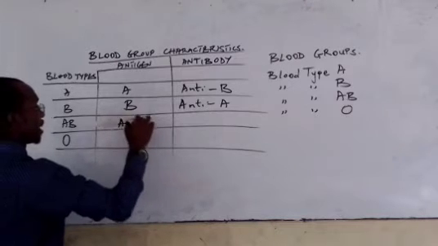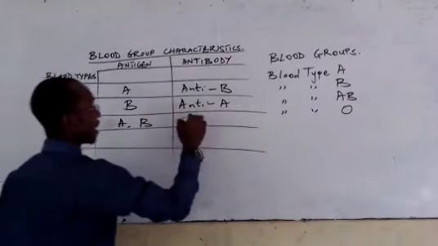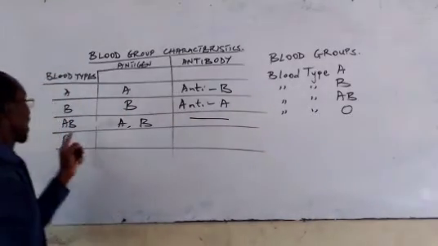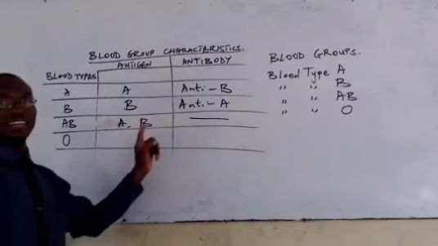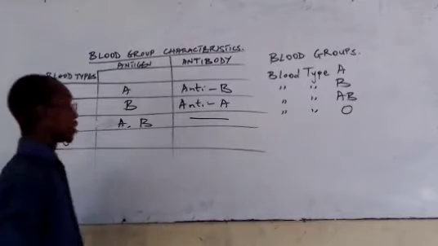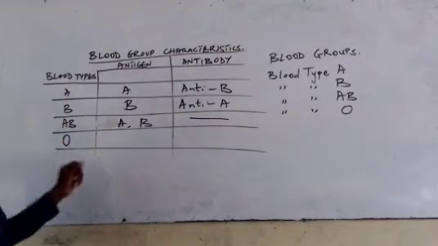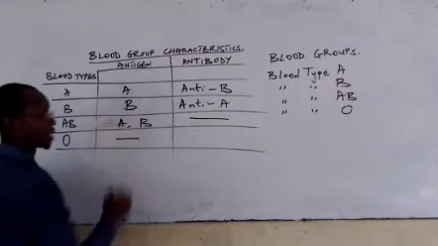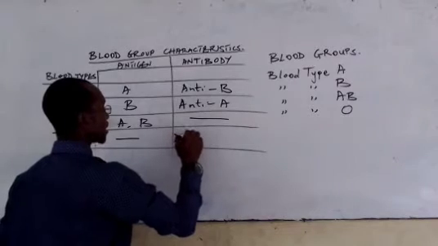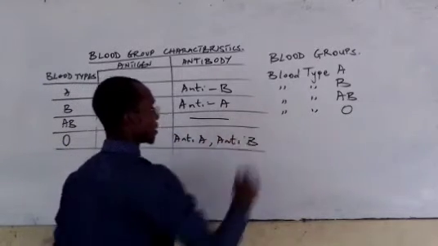It has antigen A and antigen B. On the other hand, it has no antibody. The AB has antigen A and antigen B, but it has no antibody. While for this blood type O, the blood type O has no antigen at all, and on the other hand, it has what? The anti-A and the anti-B antibodies.